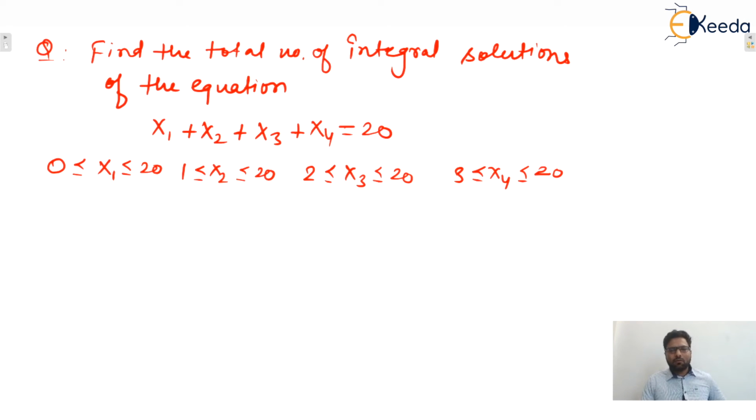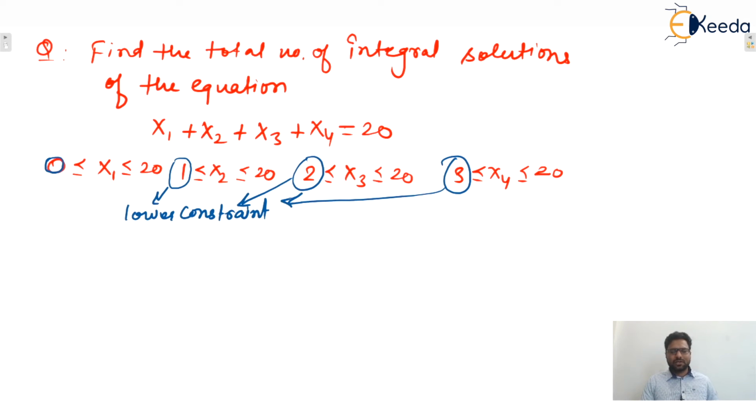Yes or no? Now you tell me, our task is to find the total number of integral solutions of this equation, isn't it? So that is the task. Okay. Now you tell me, here 0 is there, that means no lower constraint, but here one lower constraint is there, isn't it? Similarly, here also one lower constraint is there, and here also one lower constraint is there. Yes or no? So what is the procedure?